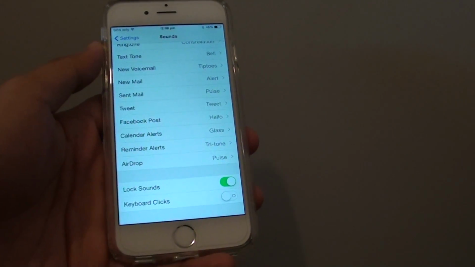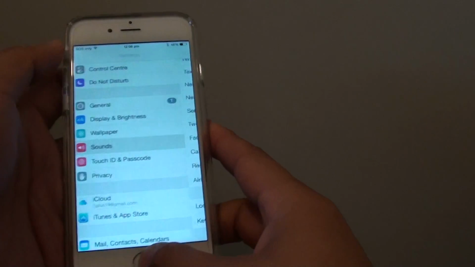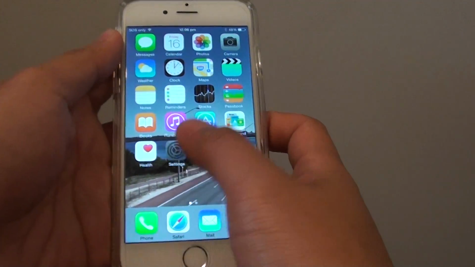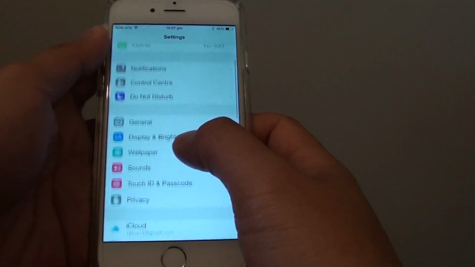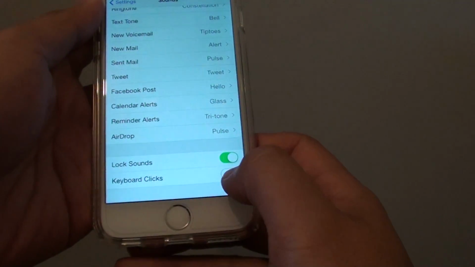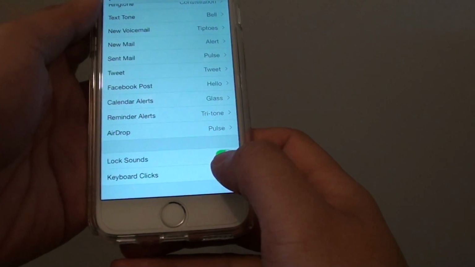How to turn on or off keyboard click sound on the iPhone 6. So first press on the home key to take you back to your home screen and tap on settings. In settings, tap on sounds and go down and tap on the keyboard click sound switch. So this switch here will enable or disable the sound.